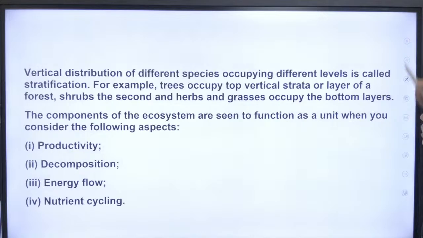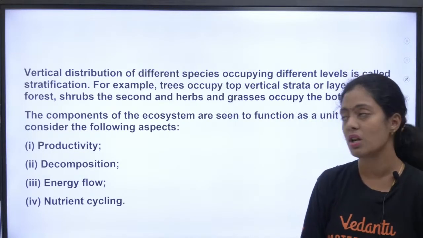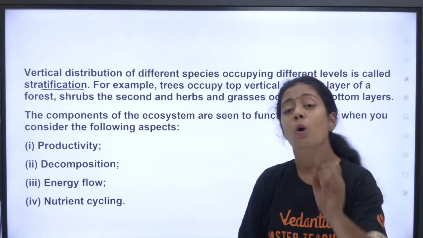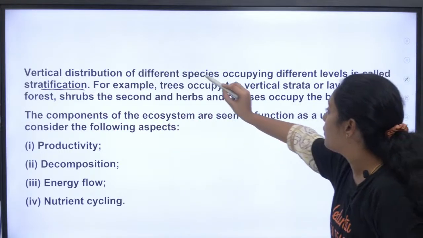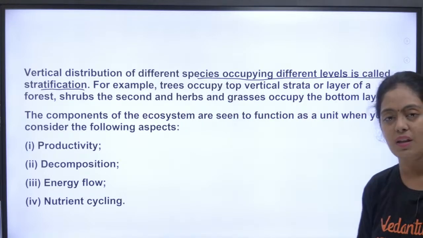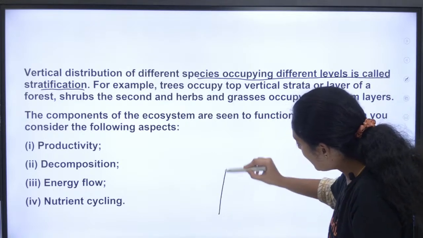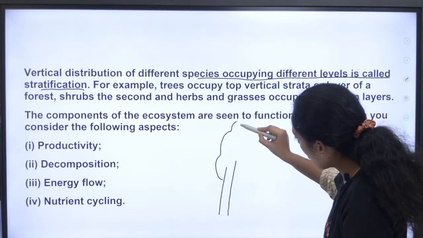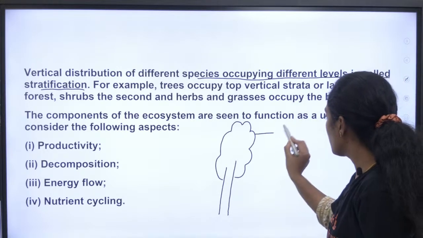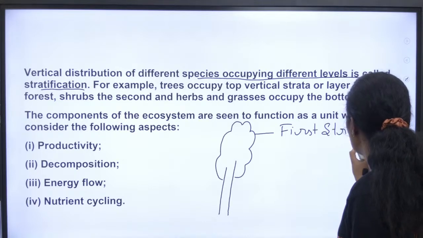Now, we shall continue with something very, very important. What is stratification? The word stratification is very important for the NEET exam. Vertical distribution of different species occupying different levels is called stratification. Now take a rain forest, guys. In that rain forest, you have very huge tall trees, right? So they occupy the first strata. Strata means level, okay?